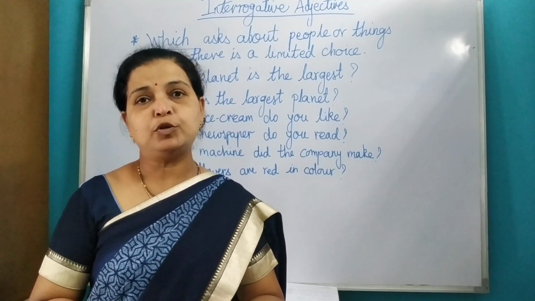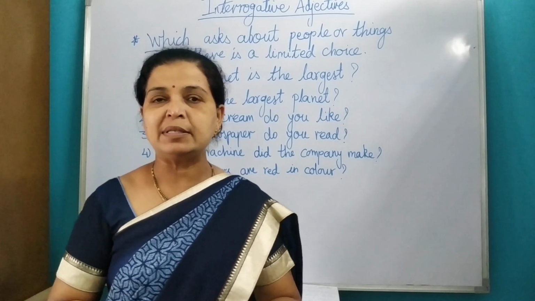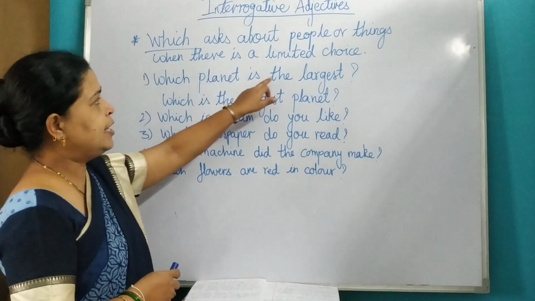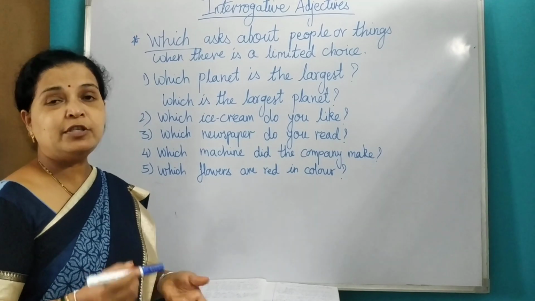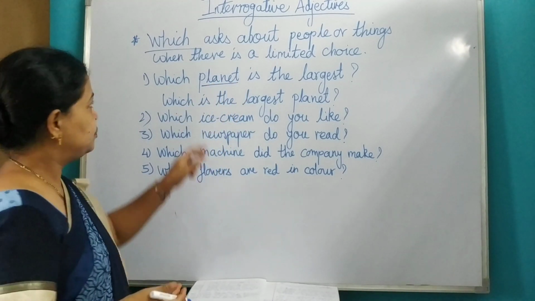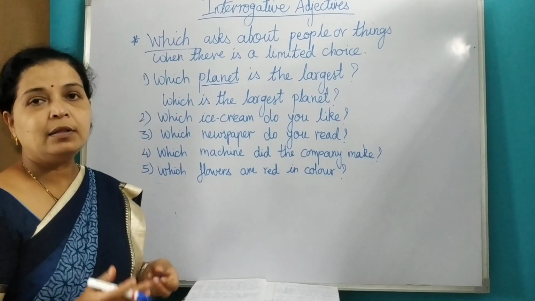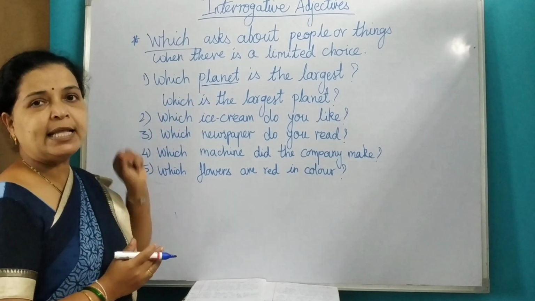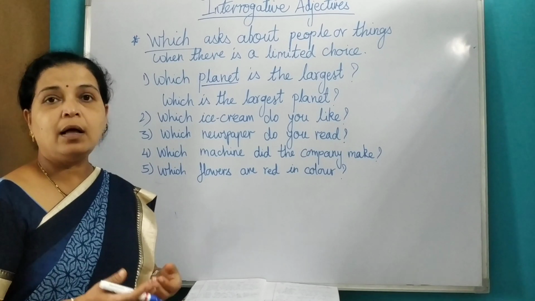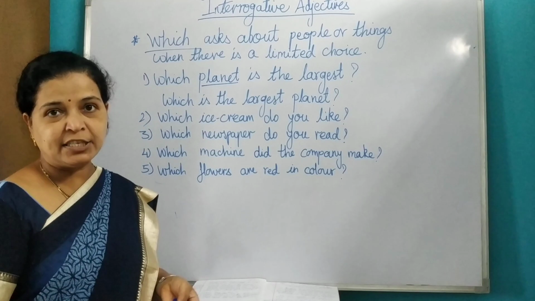Which asks about people or things when there is a limited choice. Let's see some examples using which. First one, which planet is the largest? Here which is the noun? Planet. Planet is the noun. Which planet. So which is describing the noun planet. So it is an adjective. Which planet? It is also asking a question. So which is an interrogative adjective.